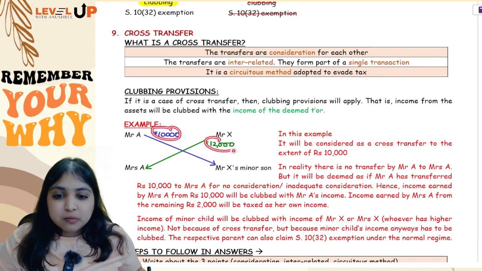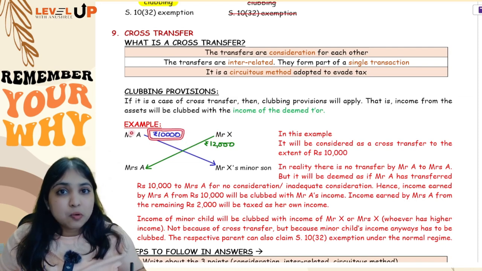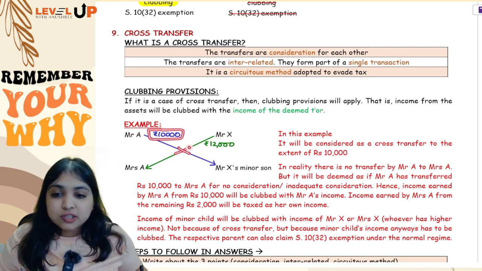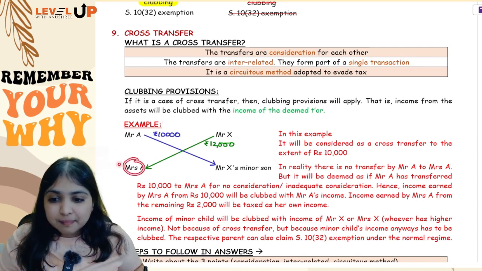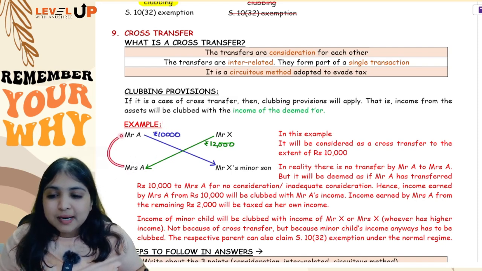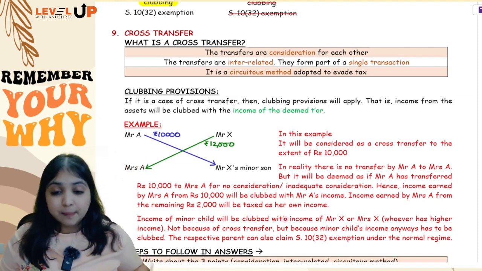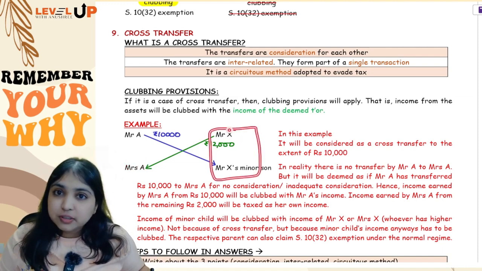Sometimes the amounts are different, like here 10,000 and 12,000, two different amounts. So when there are two different amounts, you will consider the transaction as a cross transfer only to the extent of the lesser amount. So you will treat it as a cross transfer only to the extent of 10,000. So from this 10,000, whatever income Mrs. A is getting, that alone will be clubbed with Mr. A's income. From the balance 2,000, whatever income Mrs. A gets, that will not be clubbed, that will be taxed as Mrs. A's own income.